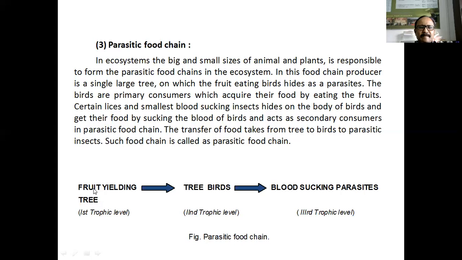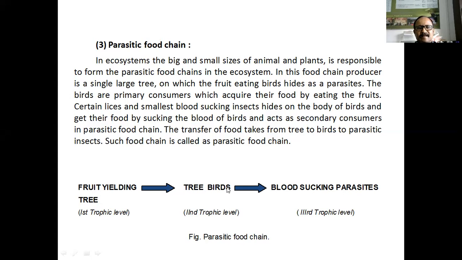Means here the producer is the fruit yielding tree. Fruit yielding tree means for example a banana tree. Okay, and on this tree all the animals hide as parasites.